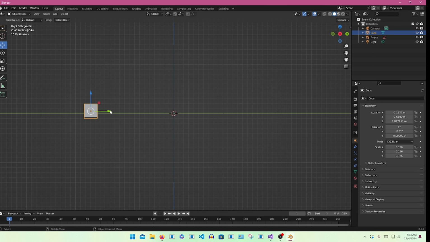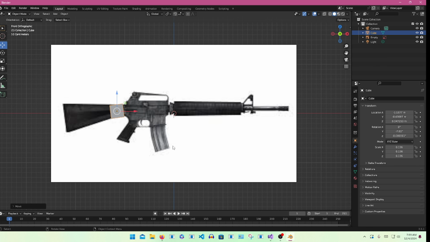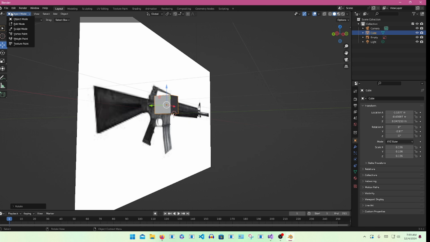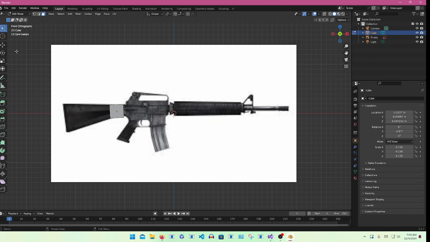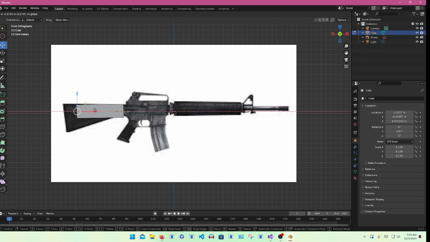Now we're going to select our cube again. Press 3 on your number panel on your keyboard, then drag it closer to the assault rifle reference. Then we're going to select our cube and go up to the top where it says object mode and switch it to edit mode. Then go to the top right next to edit mode. There are 3 buttons. Click the third one. And select the end of the cube and drag it out.